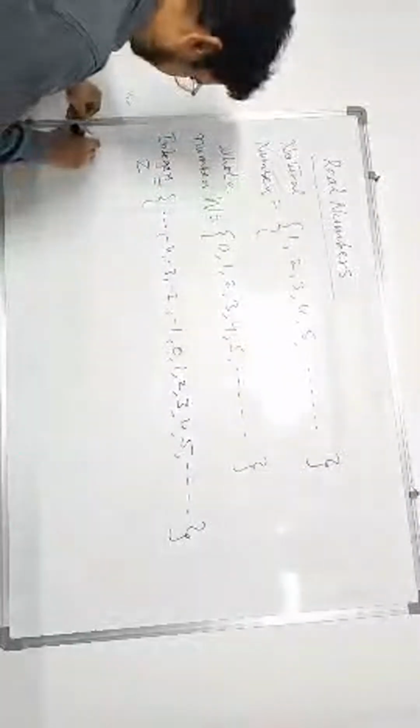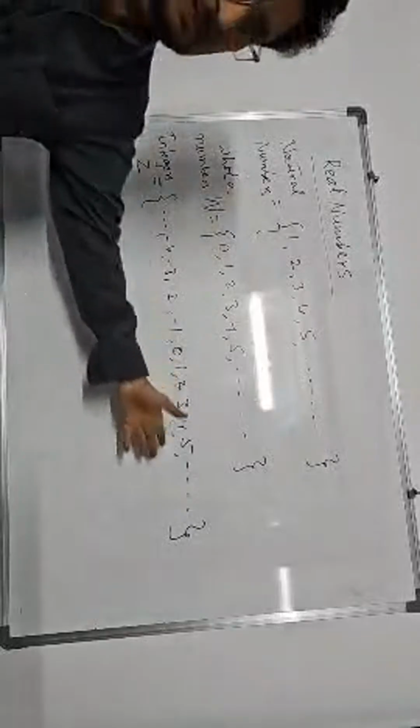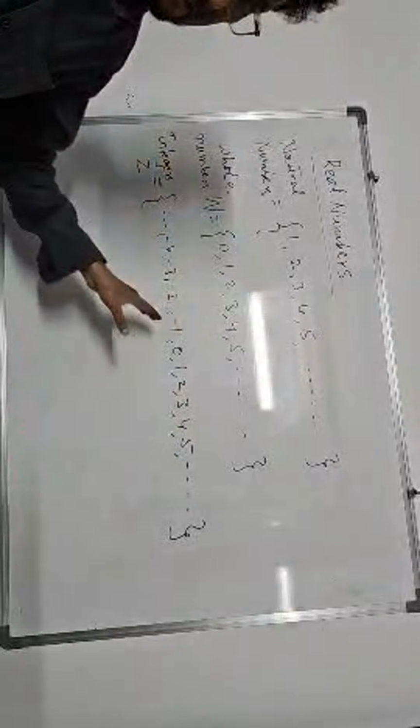Now, rational numbers. See here, in these numbers, there are no fractions. 1 by 2 if I say, 1 by 2 is not there. 3 by 4 if I say, 3 divided by 4 is not there in these numbers. These are simply single integers which do not involve fractions.